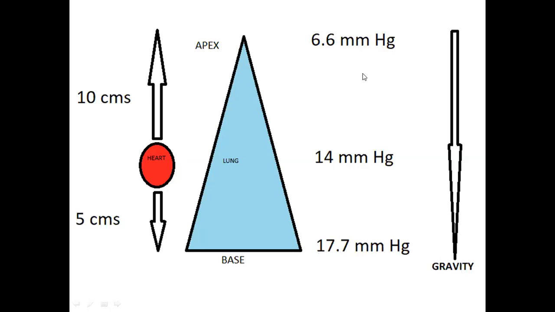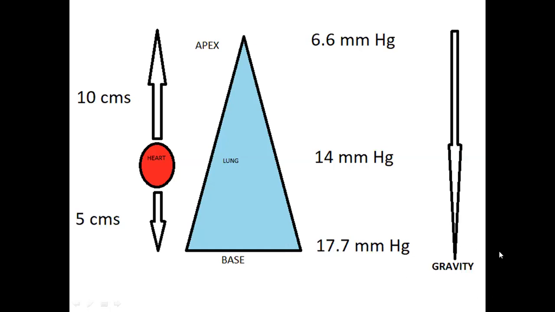From this diagram you can say that the capillaries, arterioles or pulmonary vessels at the apex can easily be compressed, right? Because the inside pressure is less. If the outside pressure, especially alveolar pressure, is more than this pressure, then they can easily get compressed, which will not happen that easily at the base of the lung.